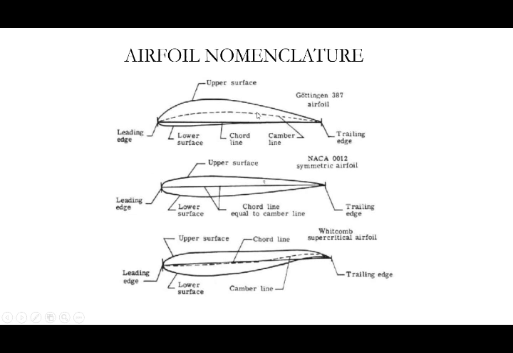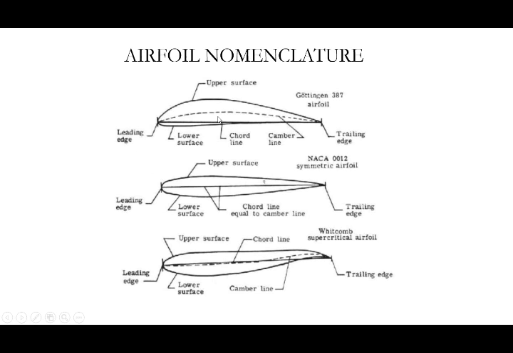So this is a camber line. The camber line exactly divides the upper surface and the lower surface. There is one line joining the leading edge to the trailing edge, which is the chord line. The difference between the chord line and the camber line is the camber. Here they have not mentioned it, but anyway, this distance is the camber. This camber decides the aircraft takeoff and landing, by using some other control surfaces.